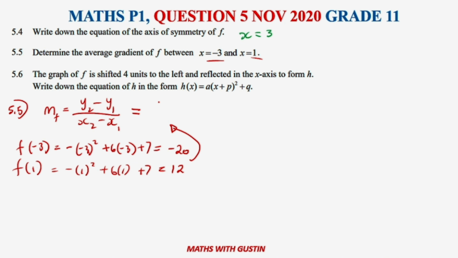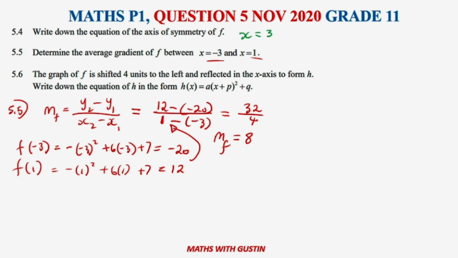So the gradient is going to be given by 12 minus 20. Therefore, the x values that go with this y are going to be 1 minus -3. So if we punch this into our calculator, we are going to find out that m is equal to 32 divided by 4, which is therefore the gradient of f is going to be given by 8. Okay, yes indeed, and that's how you would deal with this one, guys.